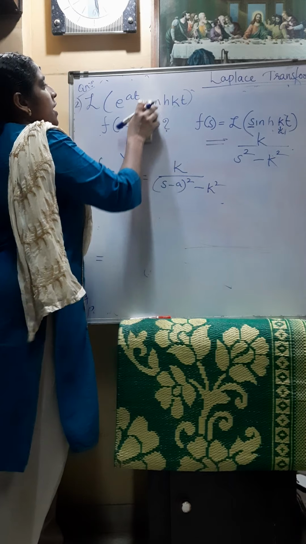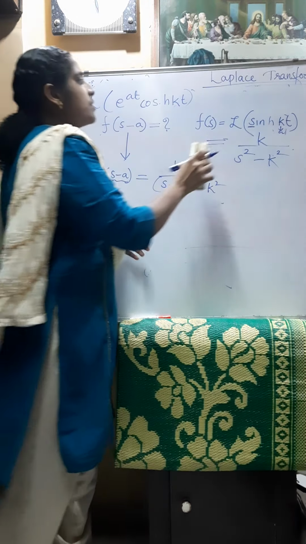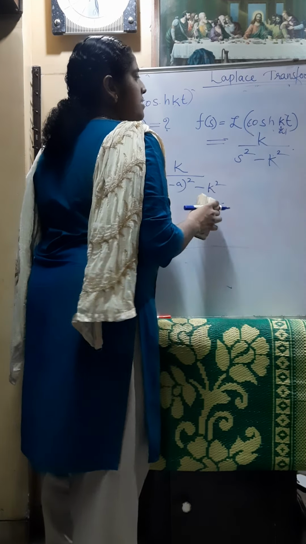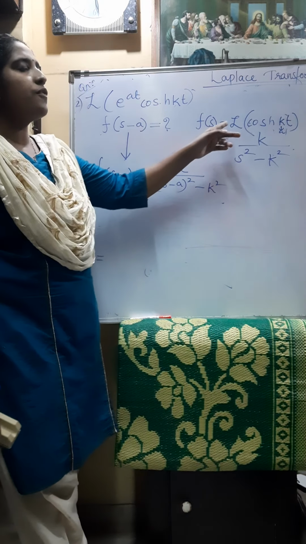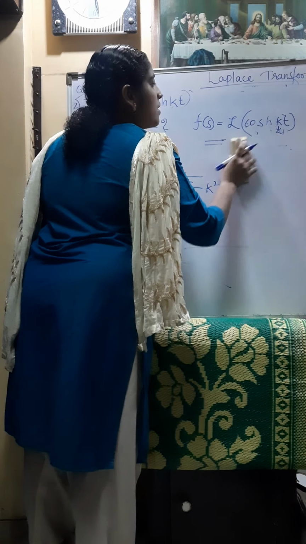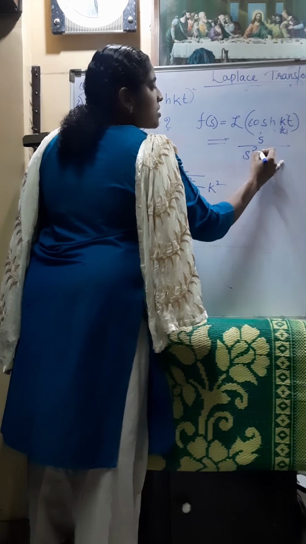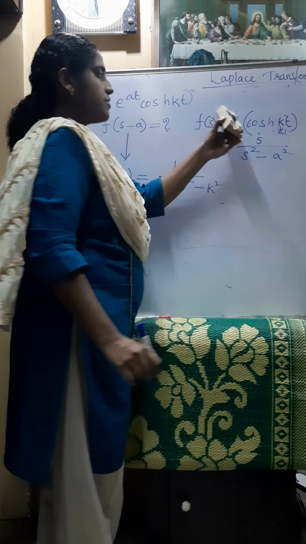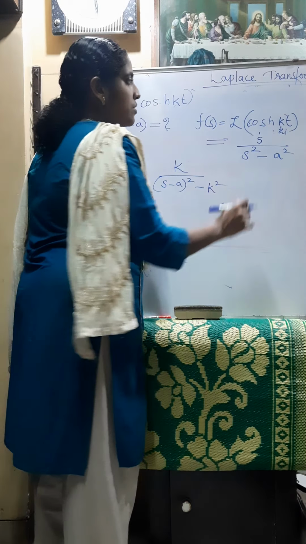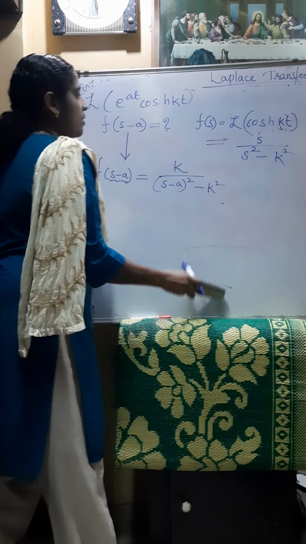Similarly, we can find the Laplace transform of cosh kt. What is the answer for the Laplace transform of cosh kt? If it is cos, it is coming in the numerator: s divided by s square minus a square. In the case of sine, it is a divided by s square minus a square. Cos is s divided by s square minus a square. Instead of a, we have k here. So this will be s divided by s square minus k square.